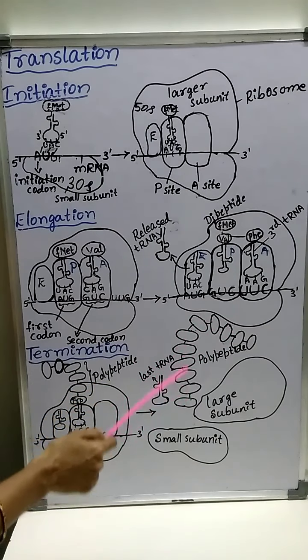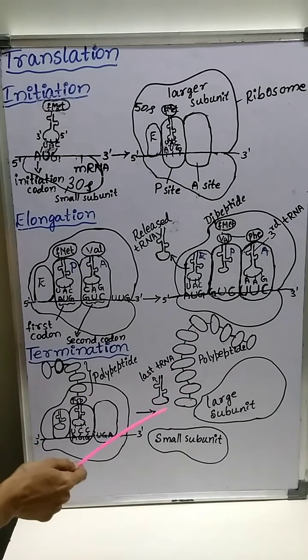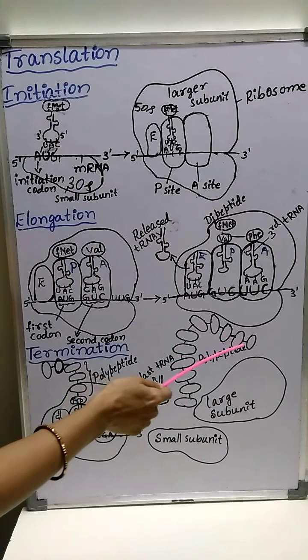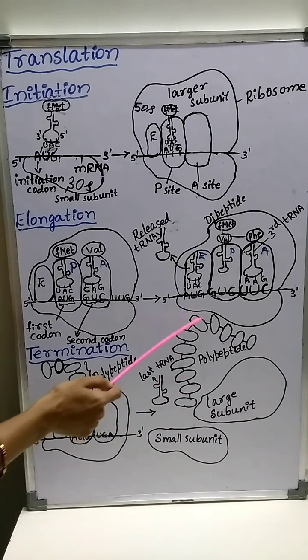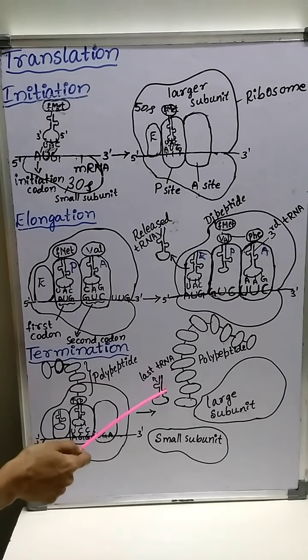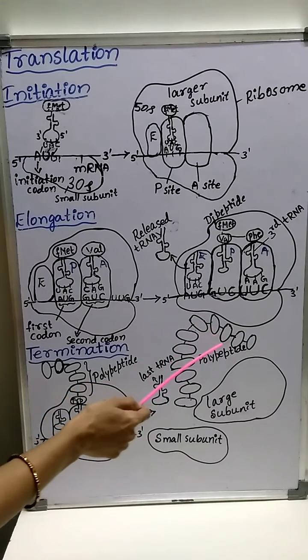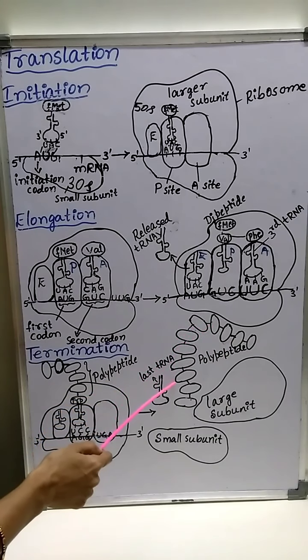See, this is the polypeptide chain from the last tRNA, and it releases the polypeptide chain from the ribosome. Here the polypeptide chain gets separated from the last tRNA and is released from the ribosome.